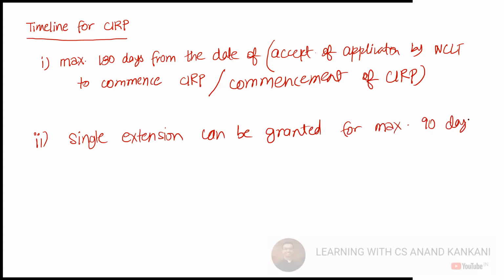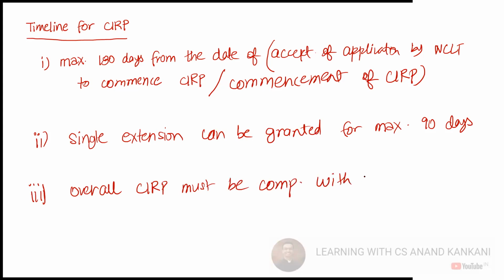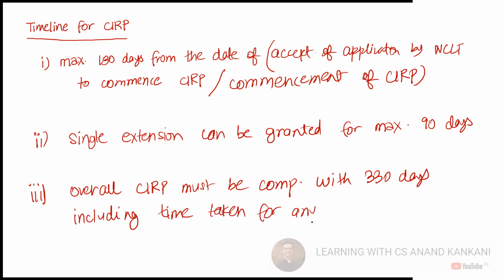Overall, the CIRP must be completed within 330 days, including the time taken for any legal proceedings. Right? Time taken for any legal proceeding. All right.